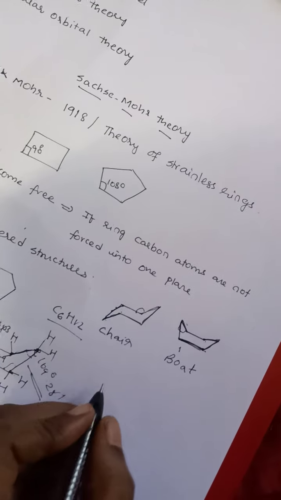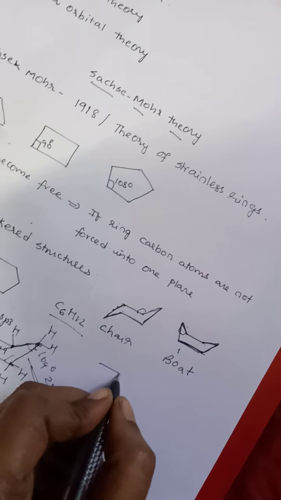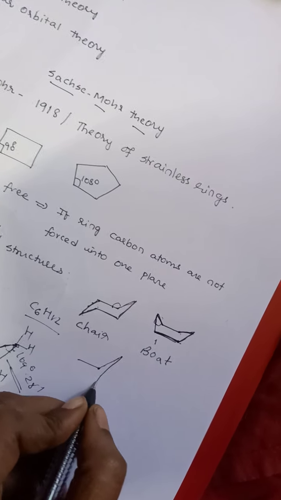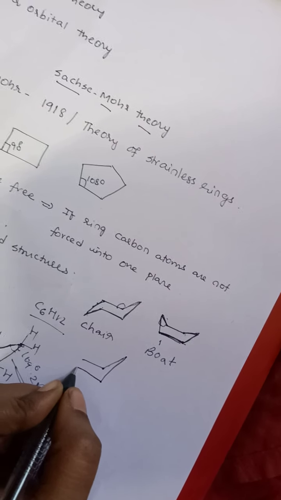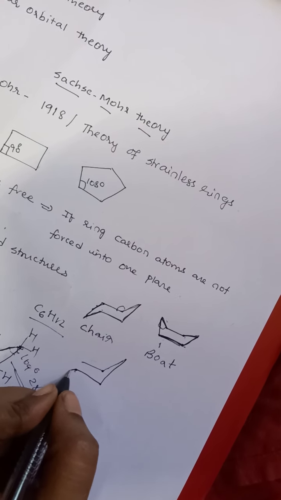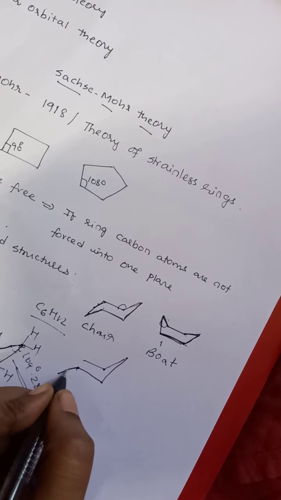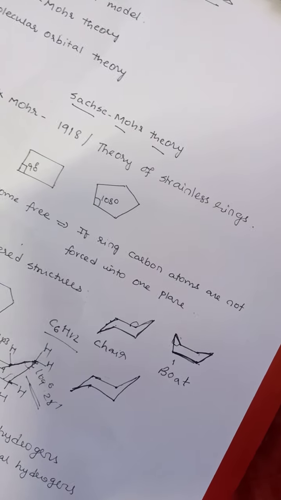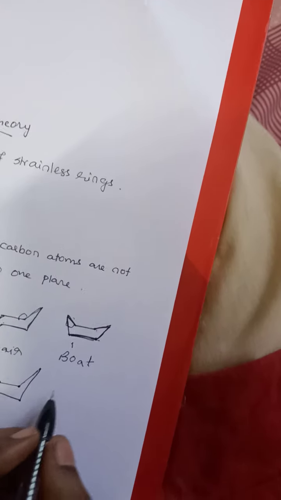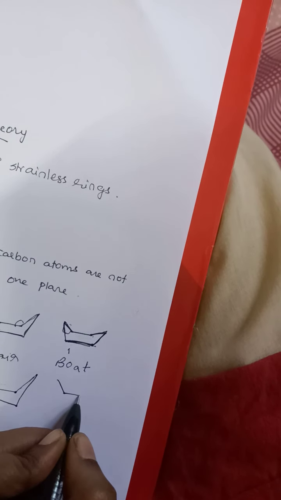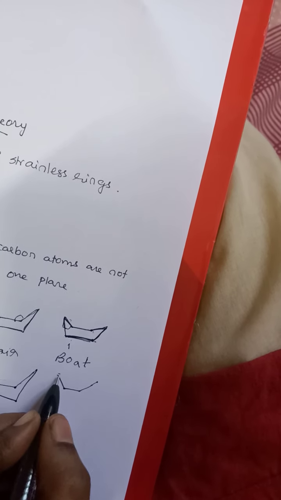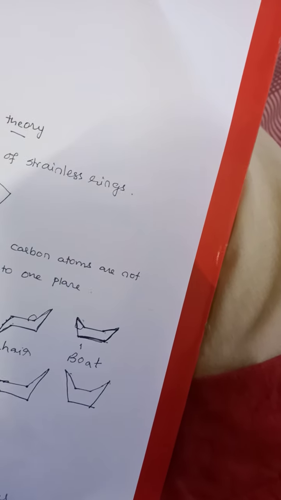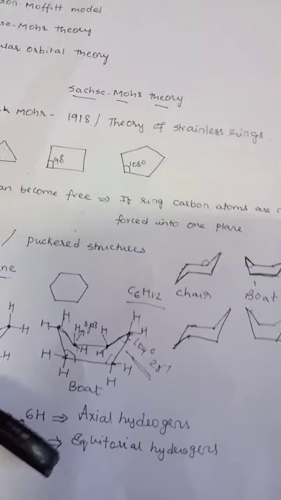See, representation of chair conformation. First you have to draw a straight line and project it up and down, and again draw a line parallel to the above line, and again pull the line downwards, and whatever line is there, you join it here. So in this way you can represent the chair. And the boat is just a normal U, extend it, join it. So this is how you can represent the boat conformation.